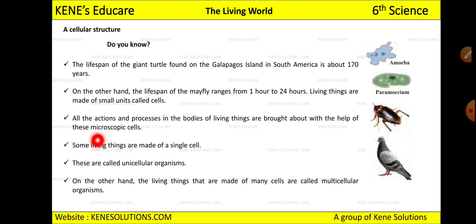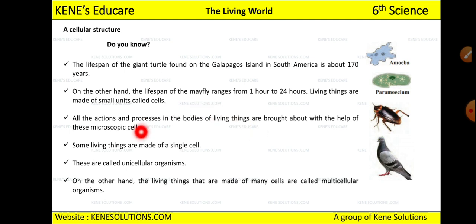See, all the actions and processes in the body of a living thing are brought about with the help of microscopic cells. Now these cells are microscopic. It means what? You cannot see them with your naked eye. You have to use an instrument called a microscope. Then only you can see how the cell looks and what internal components are present in the cell. Okay, see, some living things will be unicellular, meaning they will be made up of only one cell, while some will be multicellular, meaning they will be made up of many cells.